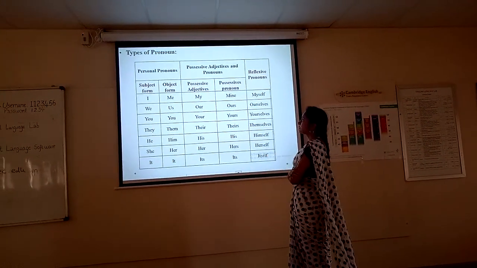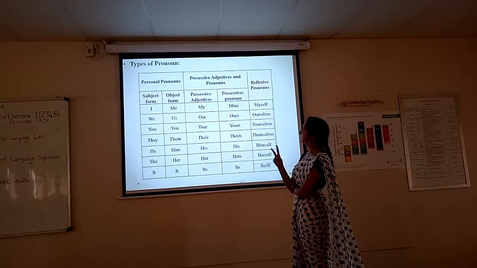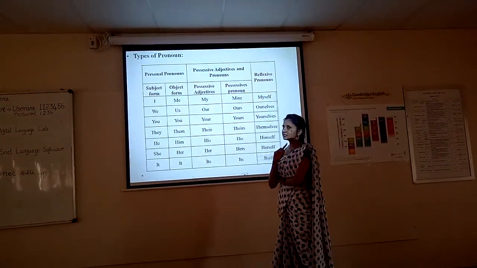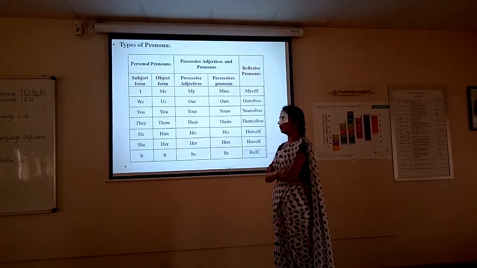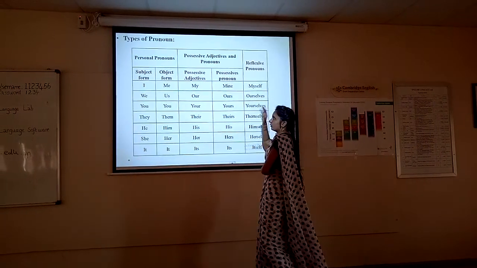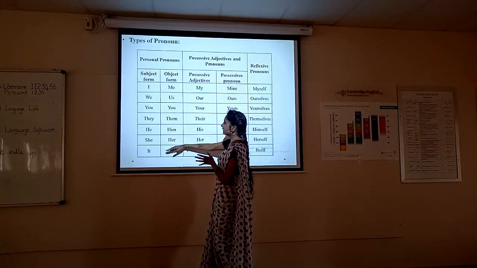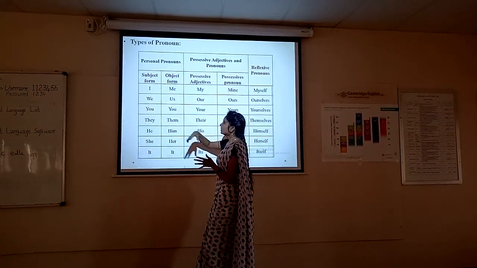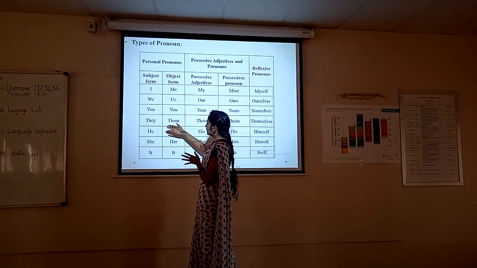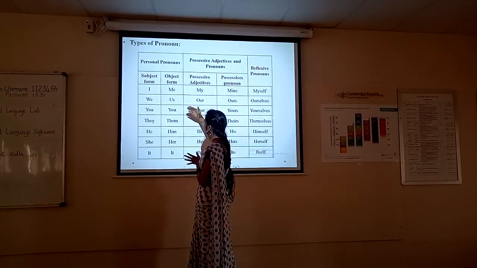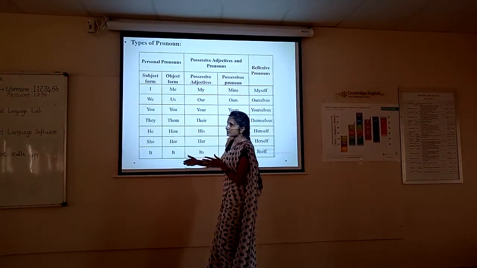So these are the types of pronoun: personal pronoun, possessive pronoun, and reflexive pronoun. An additional one is there, that is relative pronoun. First we will go through this. So personal pronouns, I already told you these terms are coming under personal pronoun. So I, we, you, they, he, she, it, me, us, you, them. These are all coming under personal pronoun.